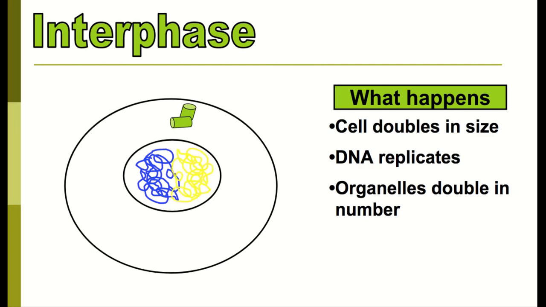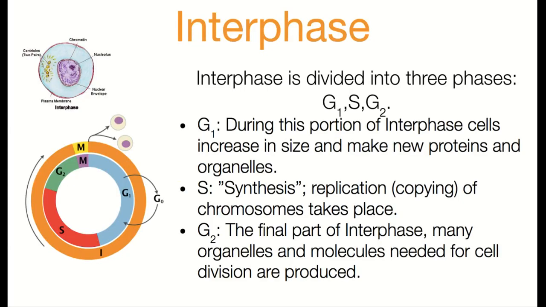So here I can see my DNA in this form is called chromatin. It's loose spaghetti string-like DNA, so I can see that it replicated. I can see that my organelles replicated as well. So this is where I talked about our different parts of interphase, so G1, S, and G2. G1 is the portion of interphase where our cell is increasing in size, making new proteins, making new organelles. Once our organelles have doubled, we go to S phase, which stands for synthesis. Remembering synthesis means to build or to create. So this is actually going to be DNA synthesis.